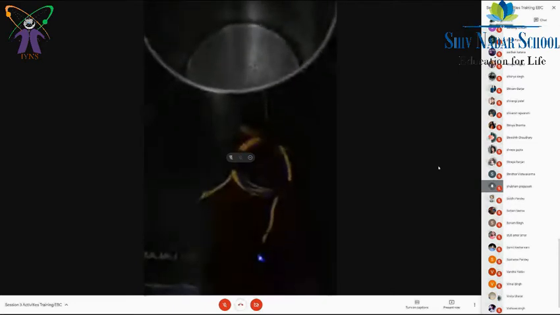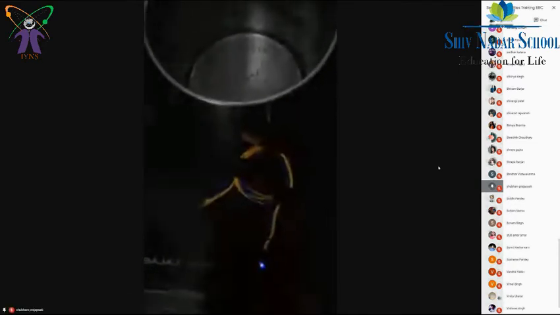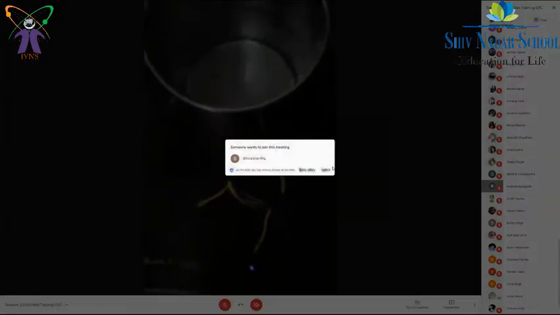Can I try? Yes, why not, please. I think that as it moves closer to the metal, the magnetic flux is increasing, so maybe that's why the bulb is glowing.